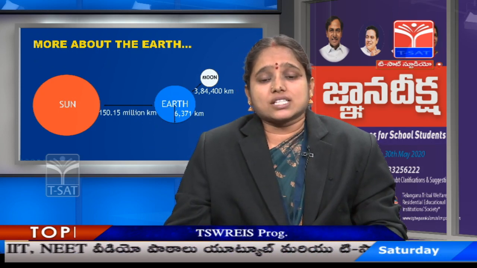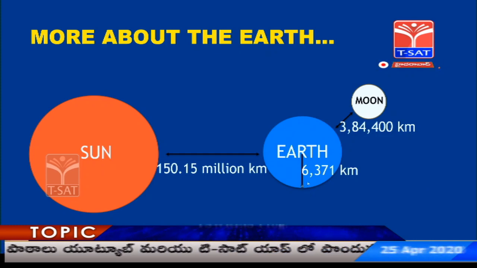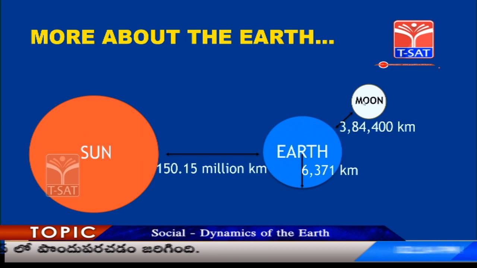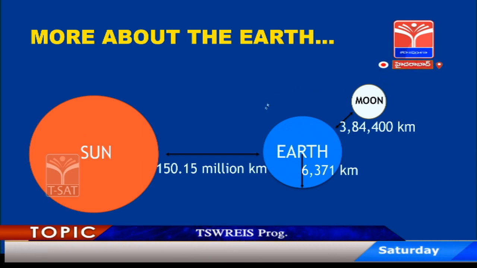Let us know some more things about the Earth. So, Earth's diameter is around 6,371 kilometer and Moon is its natural satellite. So, what do I mean by satellite? Something that revolves around a planet is called satellite. So, Earth has a natural satellite which revolves around it.